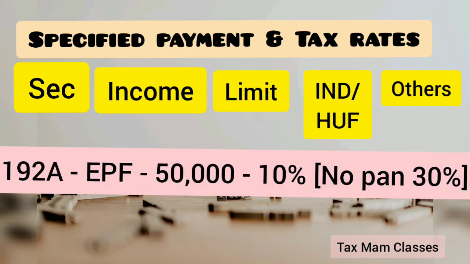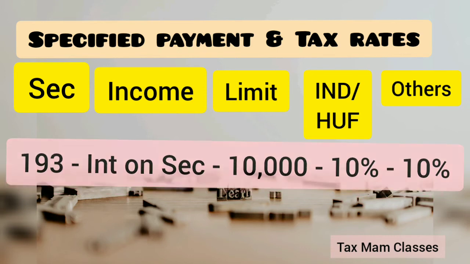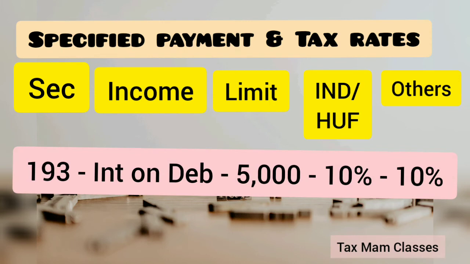Section 192A talks about EPF premature withdrawal where the limit is exceeding 50,000. Then the TDS for individual and HUF is 10%. If there is no PAN, 30% will be deducted as TDS. Section 193 talks about interest on securities where the limit is exceeding 10,000. For individual or HUF, the TDS is 10%. In the same case, for others also it is 10%. Section 193 also talks about interest on debentures where the limit is exceeding 5,000. For an individual or HUF or others, the TDS is 10%.